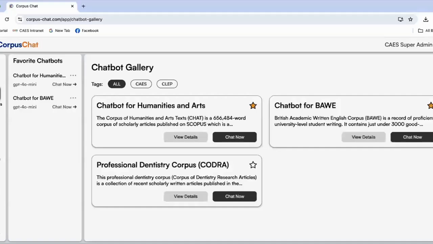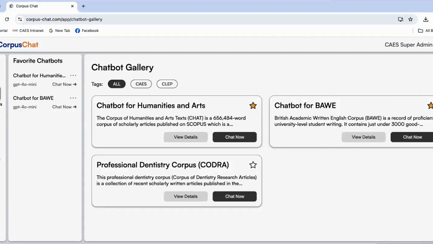Hi, in this tutorial video, I would like to introduce to you the collocation function on CorpusChat.com. Collocation, sometimes we call it word friends, is actually a difficult skill to master. The collocation tool can identify a sequence or combination of words that occur together more often than would be